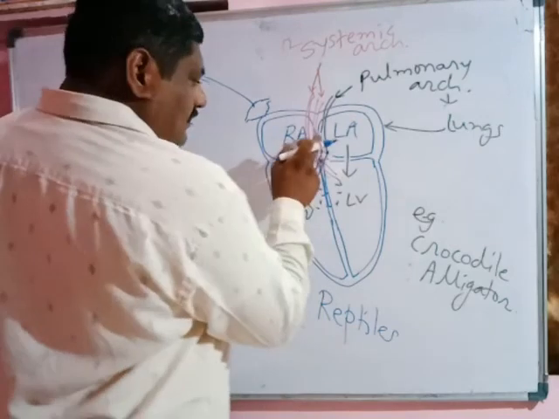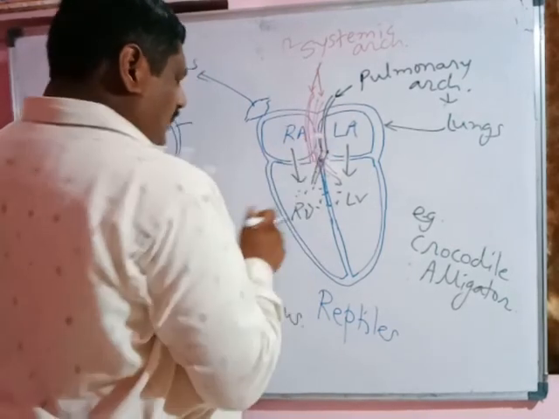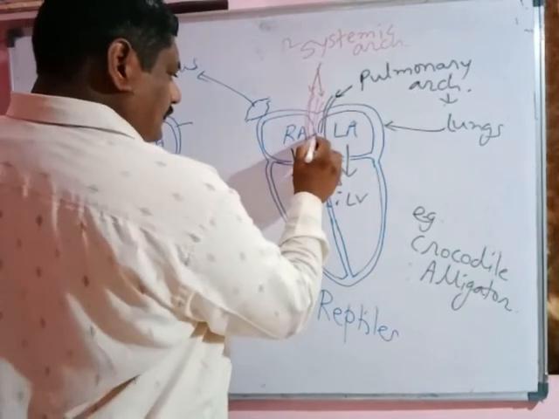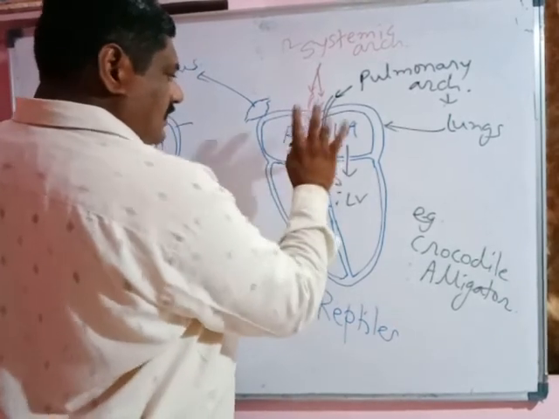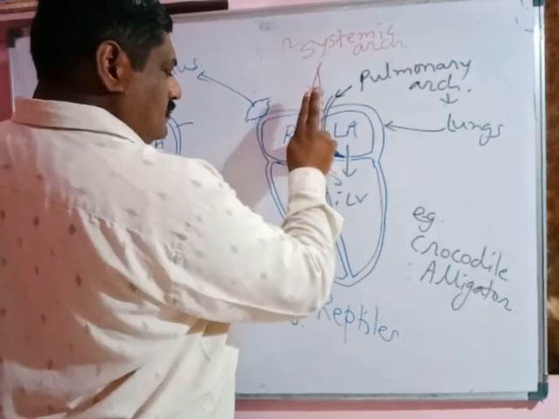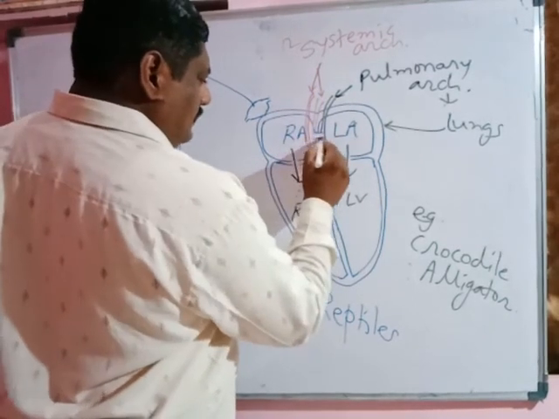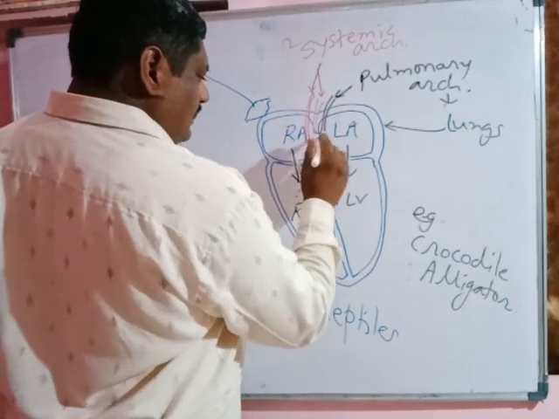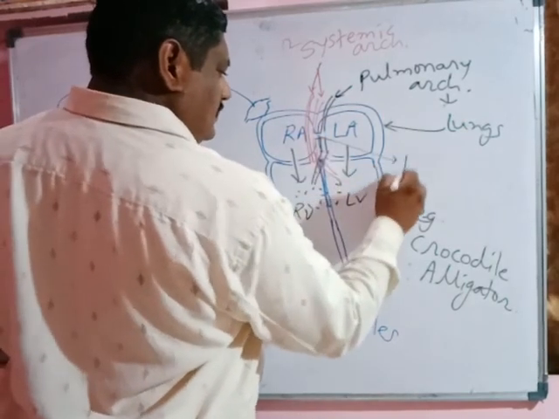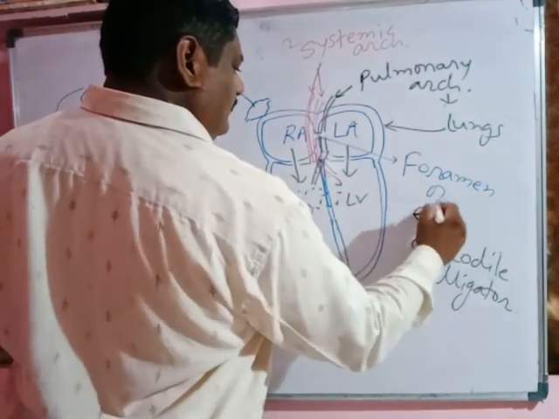But between the pulmonary and systemic aorta, which run parallel, there is a small pore opening. At the junction, through this small pore, somewhat of a mixing of blood takes place. This pore is called the foramen of Panizzi.